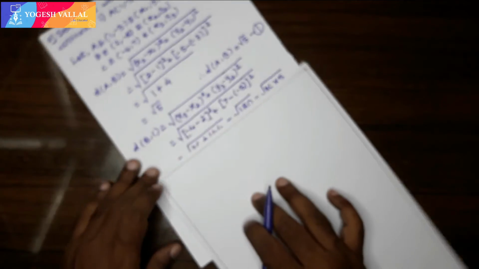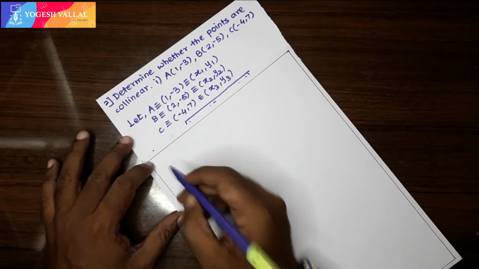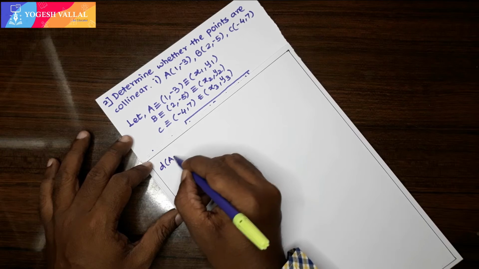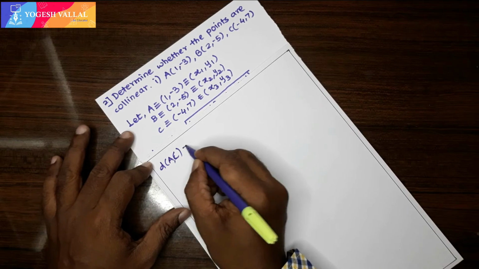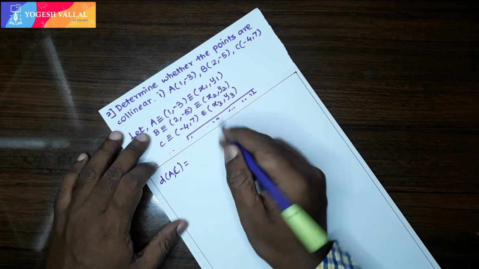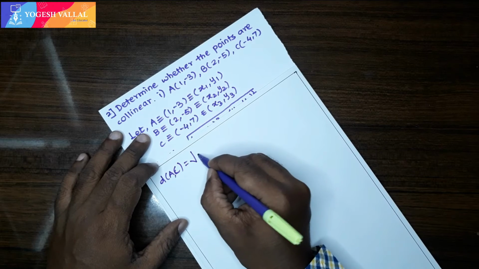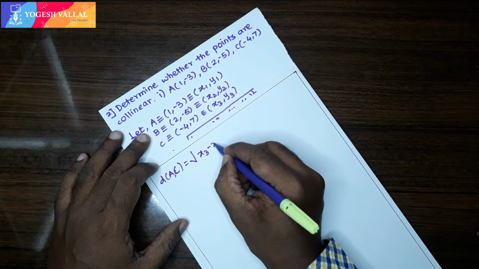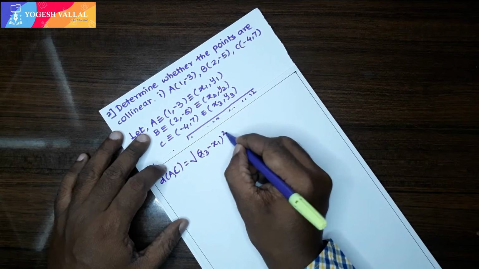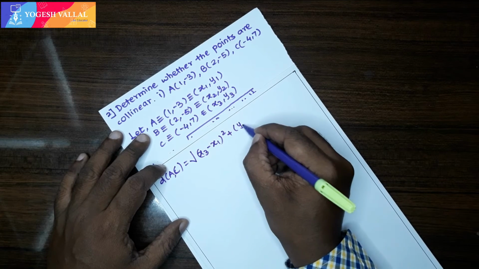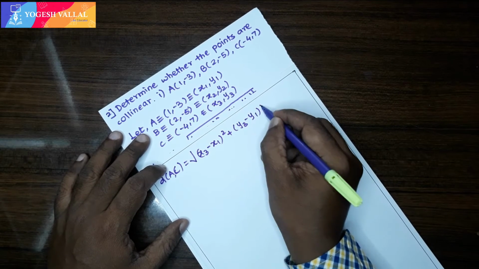Okay, now we have to find distance AC. Distance AC, A and C. So here I have to write the formula (x3 minus x1) square plus (y3 minus y1) square.